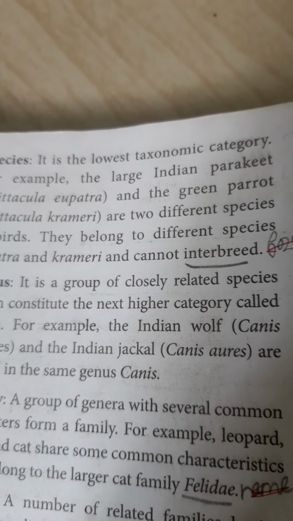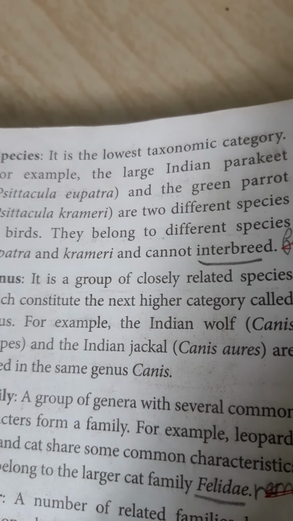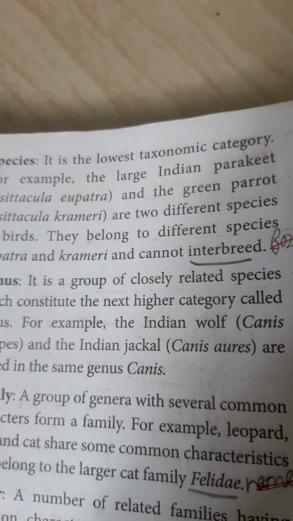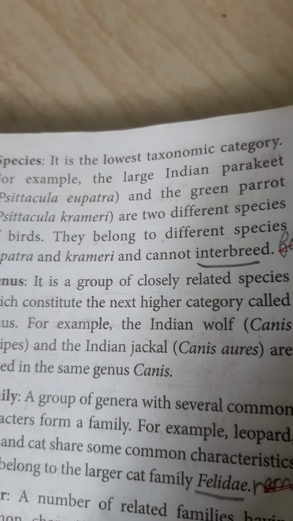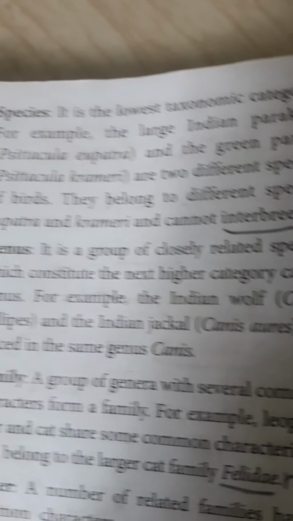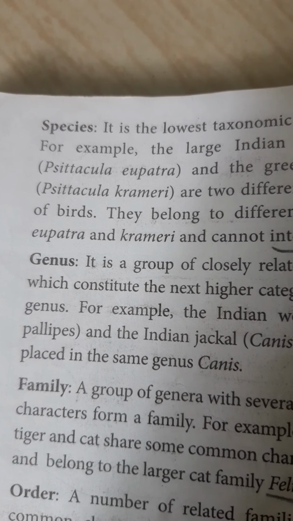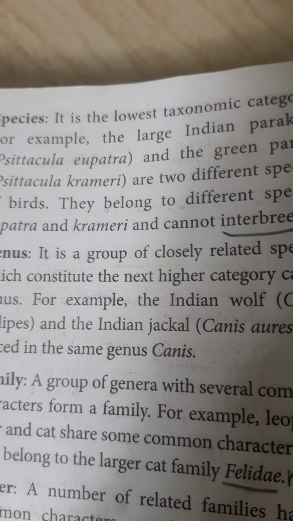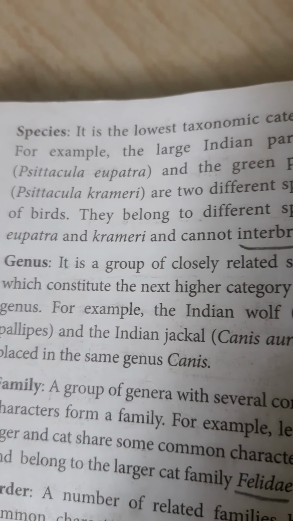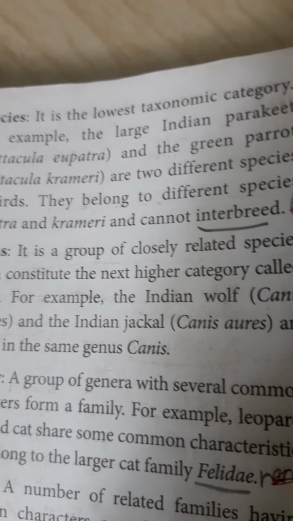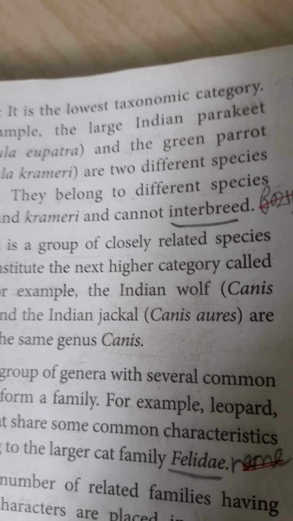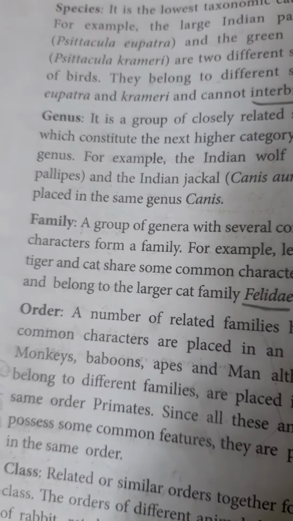For example, the large Indian parakeet and the green parrot are two different species of birds. They belong to different species, Eupatria and Krameri, and cannot interbreed. Both are two different species, but cannot produce young ones by mating. Okay. Second one, genus.